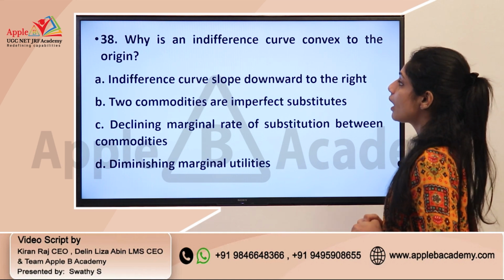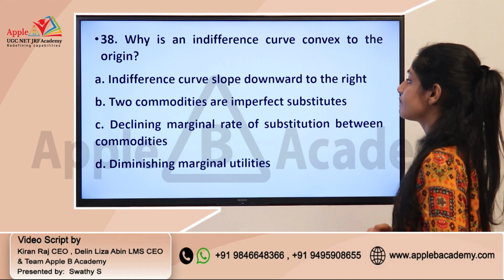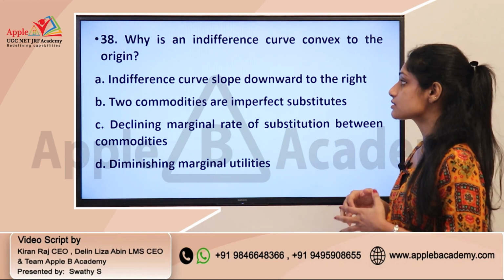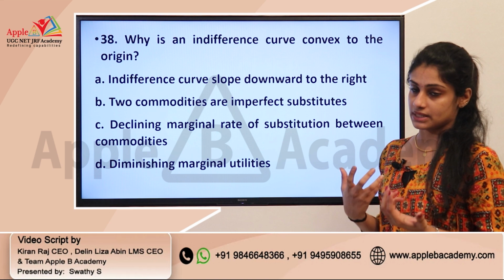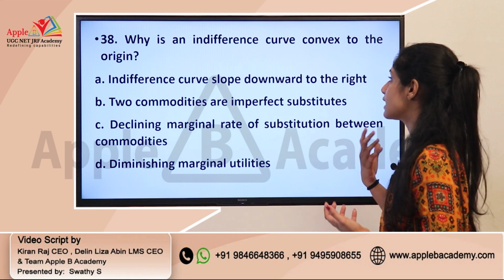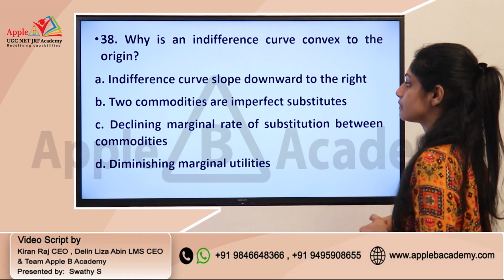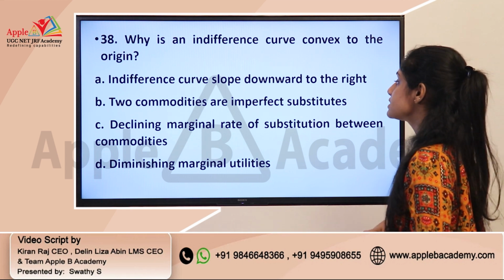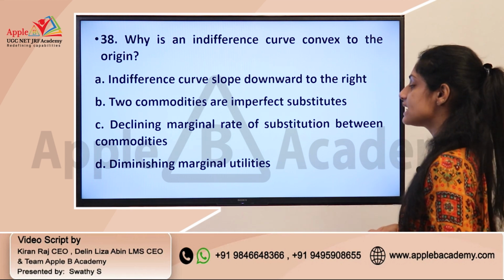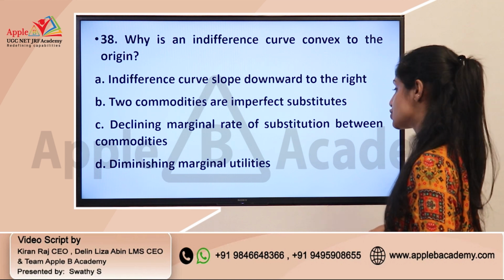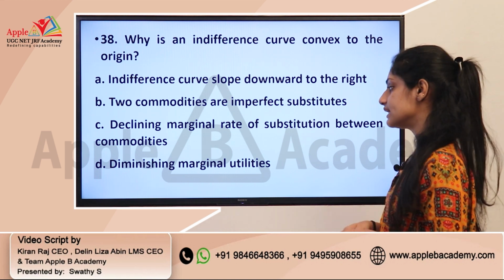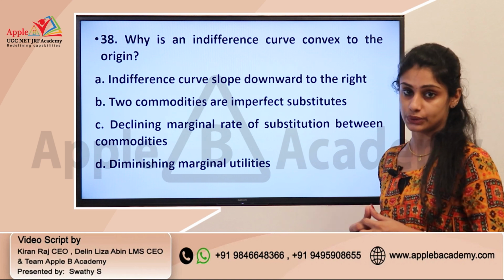Next question, why is an indifference curve convex to origin? So this question is from economics, and it is mainly about the indifference curve. A, indifference curve slopes downwards to the right. B, two commodities are imperfect substitutes. C, declining marginal rate of substitution between commodities. And D, diminishing marginal utility.